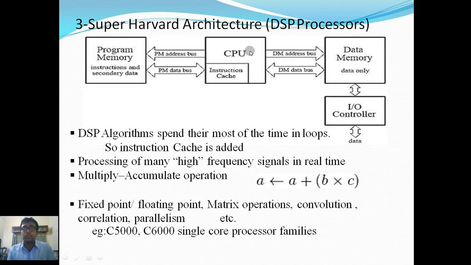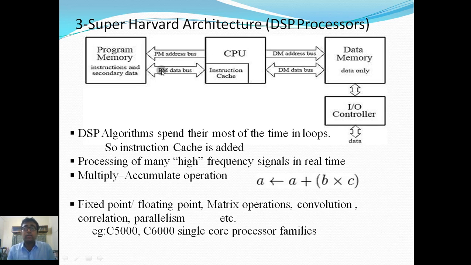It means as we are storing the data in the data memory, at the same time simultaneously we are reading the second programming instruction. After that, as we read the second instruction, according to it we fetch the data from here and we operate on it.